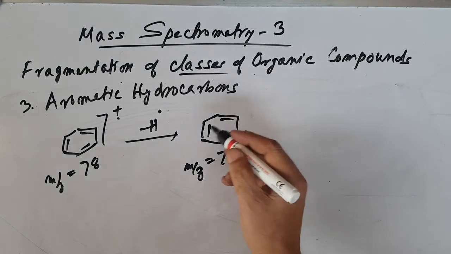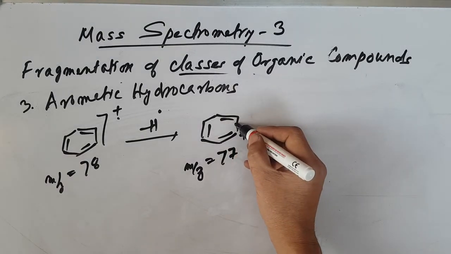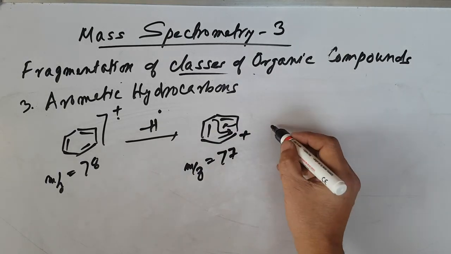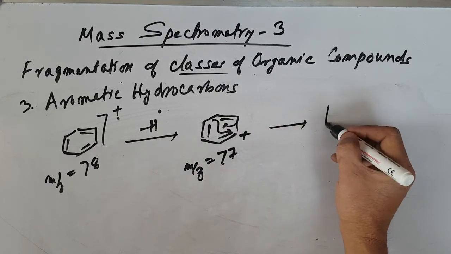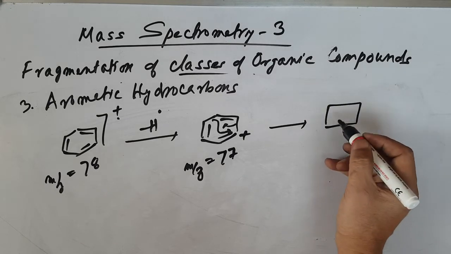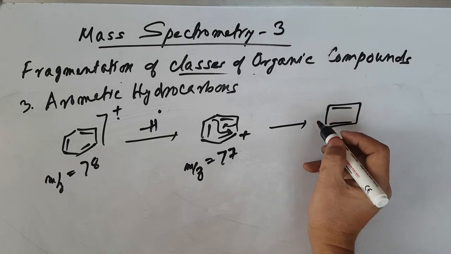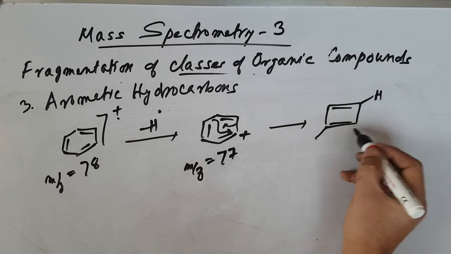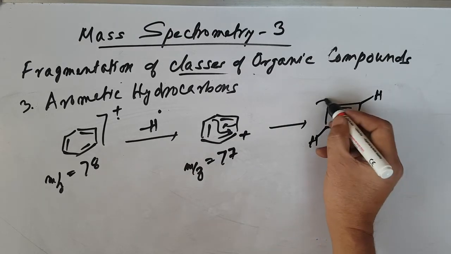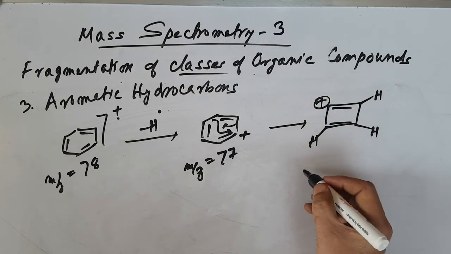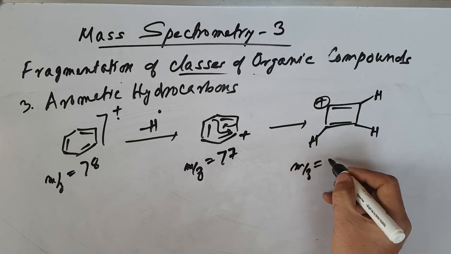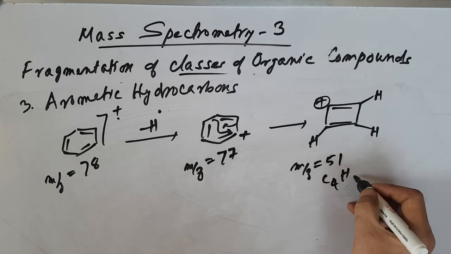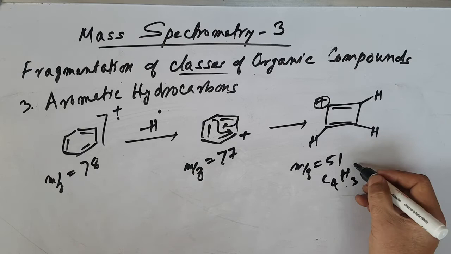So this one can undergo this type of rearrangement. Okay, you can have this four-member ring. The positive charge will be here, the hydrogen here, hydrogen here, one positive charge. So you can have m/z 51, C4H3, positive charge.